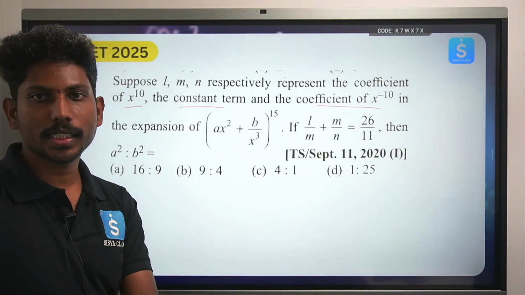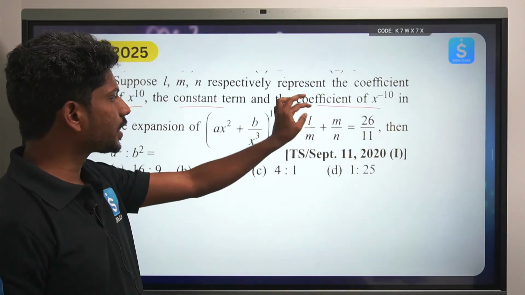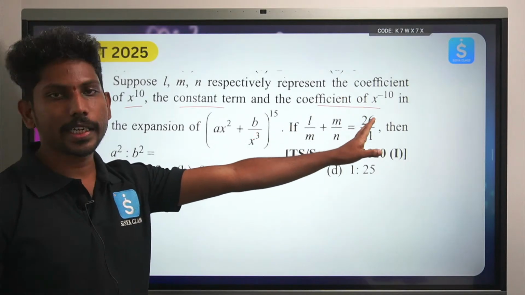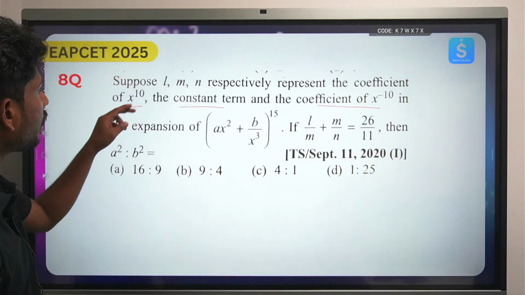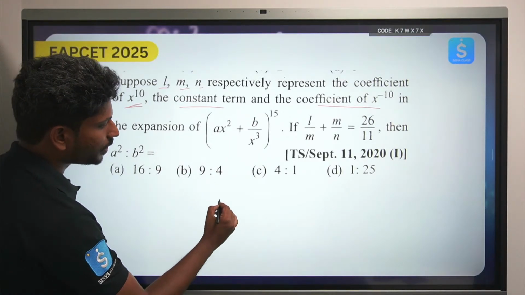I'll do it very quickly for you. I'll give you the whole theme, you only tell me the answer. Okay, I'll just try to find the elements, substitute and get the answer. That's your responsibility. Okay, so first he's asking what is the L, M, N term. First write the general formula, it will finish quickly.